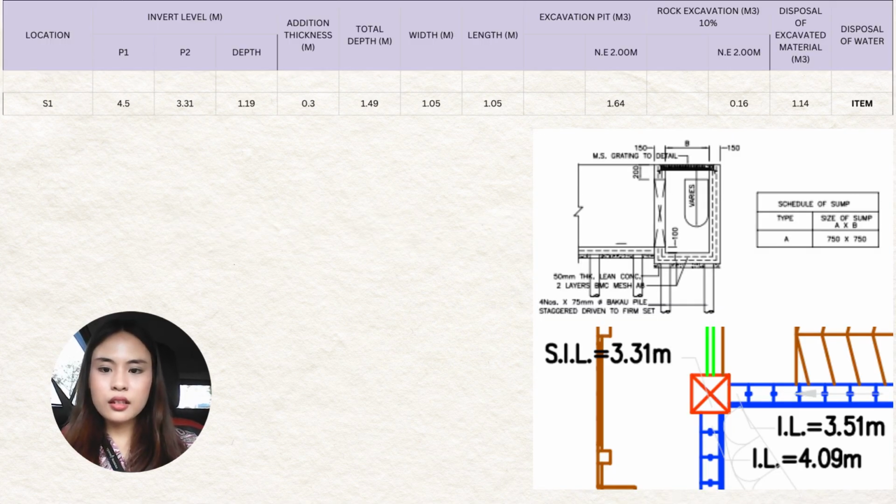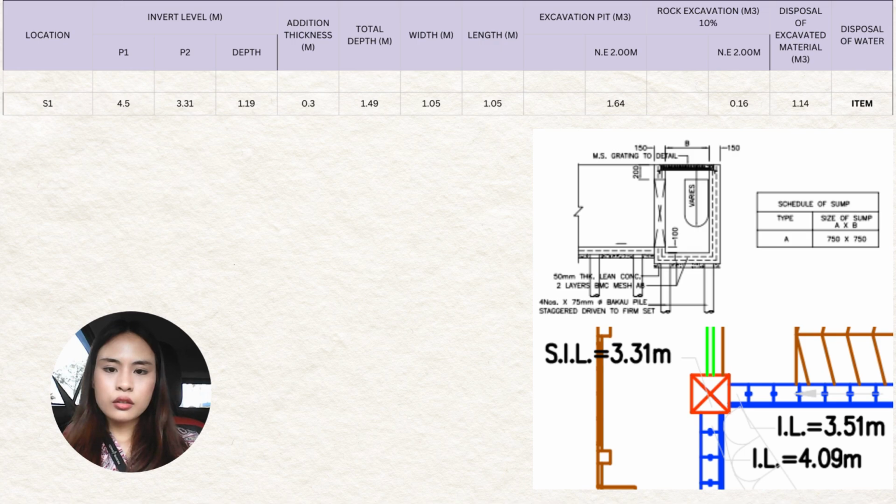Assalamualaikum, my name is Qistina, and I will be explaining on the sump. So for S1, the invert level for P1 is 4.5, and for P2 is 3.31, and the depth is 1.19. Then to get the total depth, we have to add 0.3 to 1.19 to get 1.49. Next, the width is 1.05 meter, and the length is also 1.05 meter.